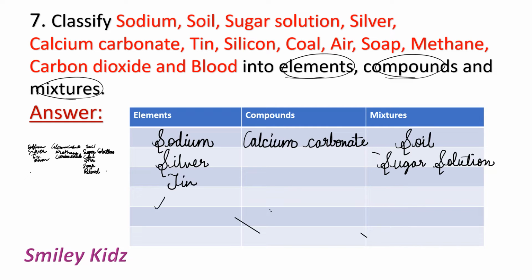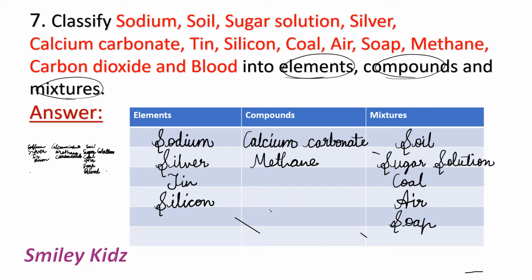Silicon is also an element. Coal is a mixture. Air is also a mixture. Soap is also a mixture. Methane is a compound. Carbon dioxide is also a compound. Last, blood is a mixture.